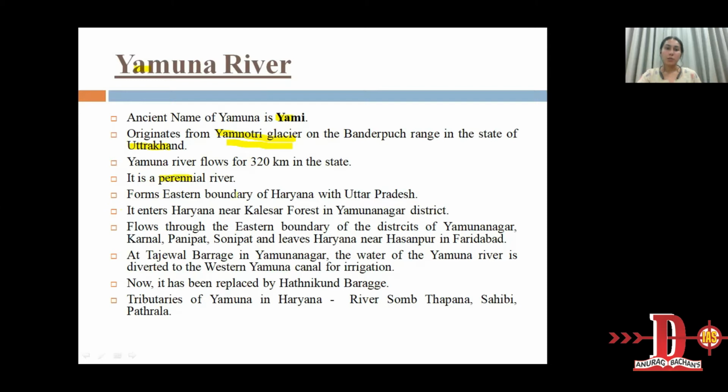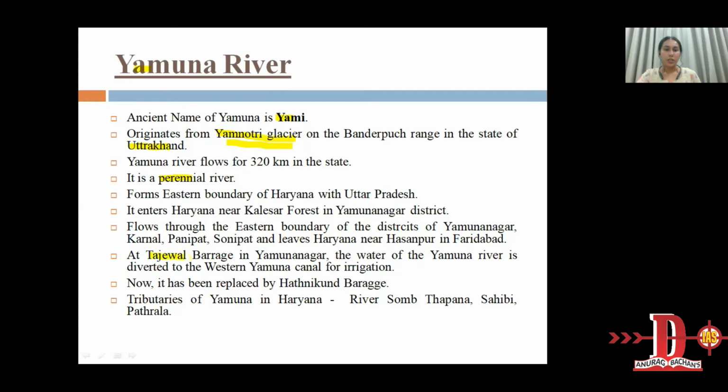It forms the eastern boundary of Haryana with Uttar Pradesh state. It enters Haryana near Kalesar forest in Yamunanagar district. It flows along the eastern boundary of the districts of Yamunanagar, Karnal, Panipat, Sonipat, and leaves Haryana near Hasanpur and Faridabad.